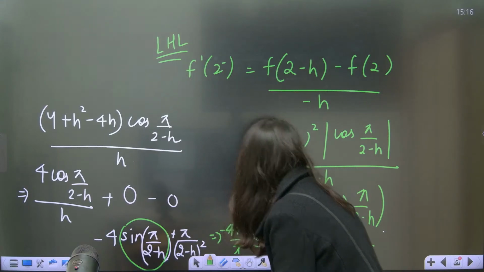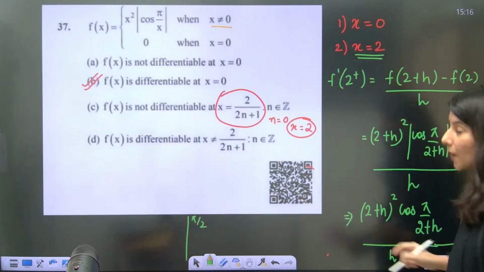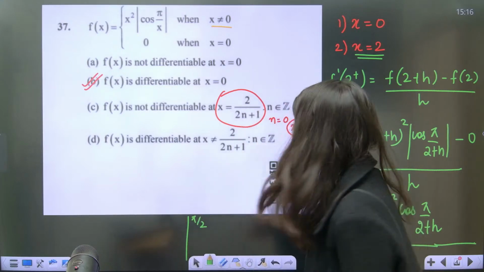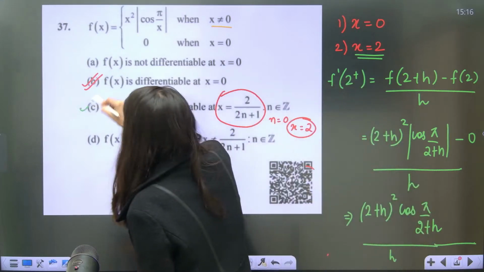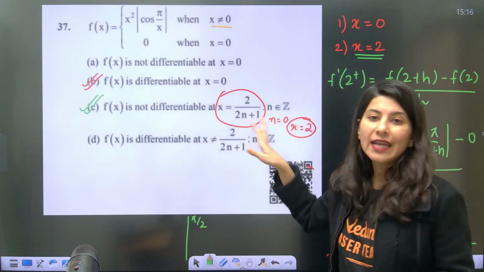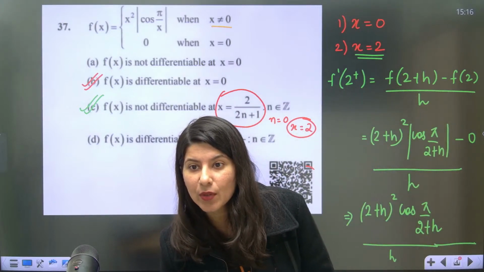LHL is coming out as minus pi, and RHL was coming as plus pi. LHL is minus pi, RHL is plus pi. So over here, this is non-differentiable at x equals to 2 or x equals to 2 upon any odd number. This is how this question is done. Let me know in case any doubts.